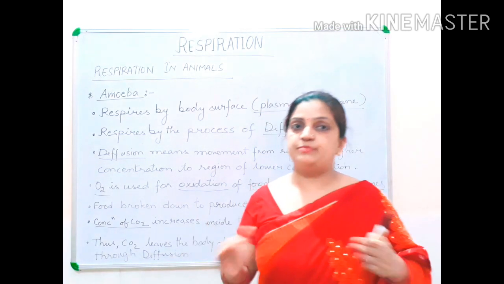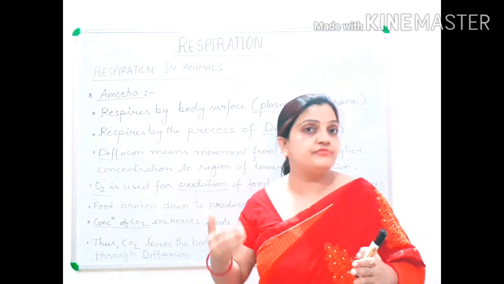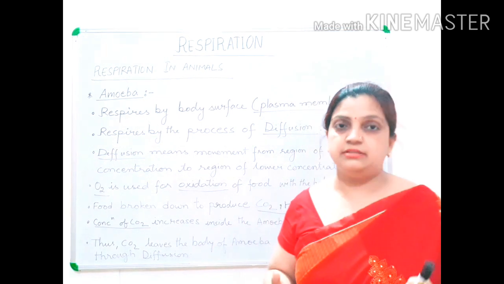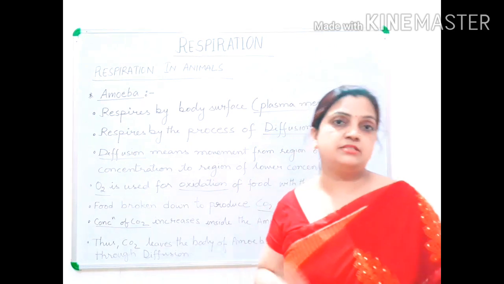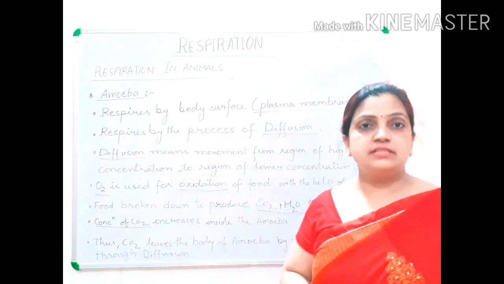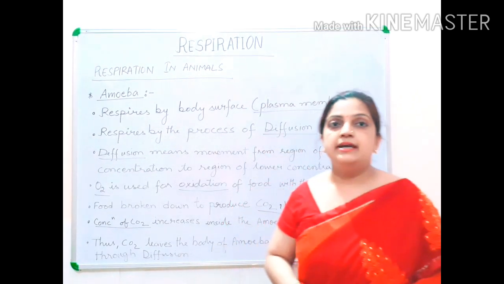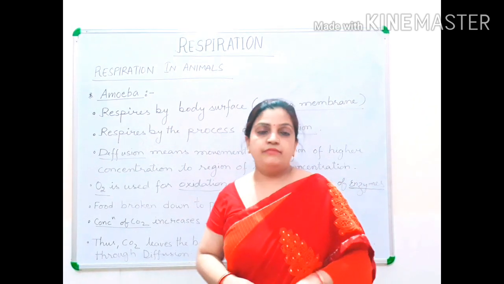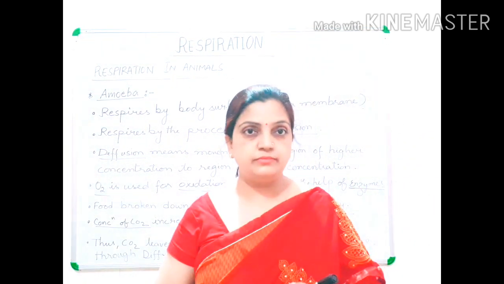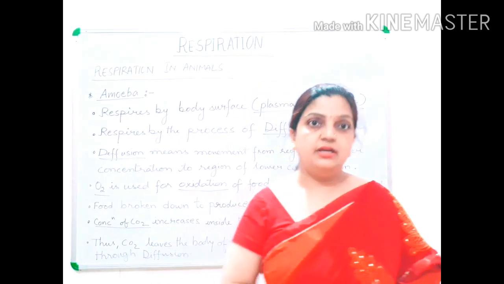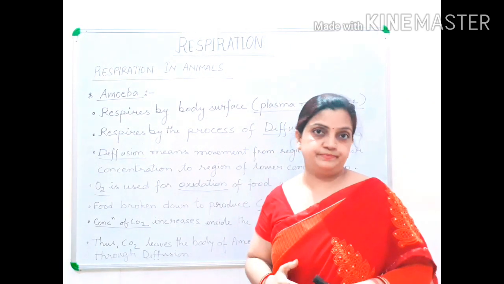The rate of respiration differs in aquatic and terrestrial animals. In aquatic animals, the rate of respiration is faster in comparison to terrestrial, as they are respiring the dissolved oxygen present inside the water. The first example we are going to take in this topic, respiration in animals, is respiration in amoeba. We will also be discussing earthworm, cockroach, and fishes. But first I am starting with the unicellular organism, that is amoeba.